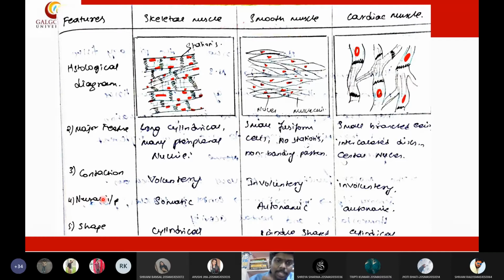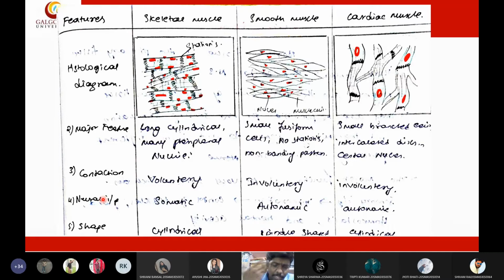Autonomic means we cannot stop that nerve activity. For example, your eyes will always work. There is a nerve in the eye called the optic nerve. The optic nerve will always work. Its business is to capture the light and send the data to the brain. So it will automatically keep on working, right?